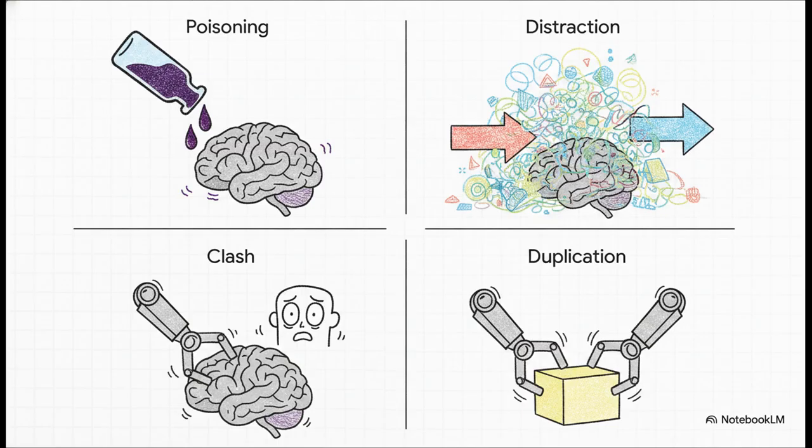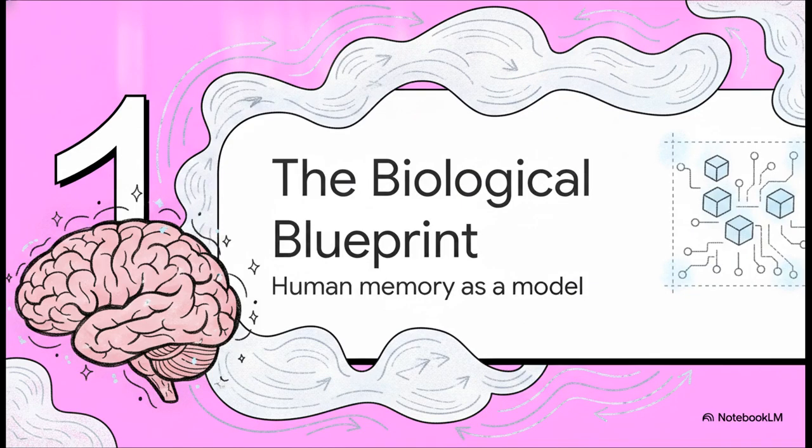And finally, work duplication. This one is a total fatal flaw in multi-agent systems. Picture a manager agent, a research agent, and a coding agent trying to pull off true agent collaboration. Without a shared memory state for communication and coordination, they completely lack distributed intelligence. So Agent A fetches data, Agent B fetches the exact same data. Without memory-driven conflict resolution, your whole system is just burning tokens on redundant tasks. No good. So to figure this out, researchers looked at the biological blueprint, specifically using human memory as a model.